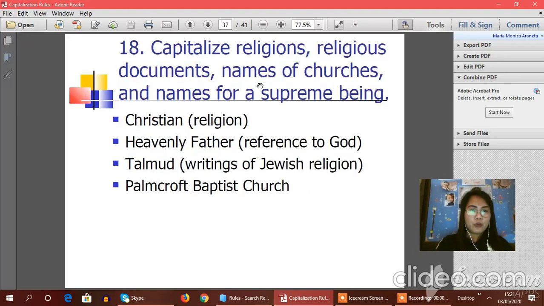Next we have rule number 18. Capitalize religions, religious documents, names of churches, and names for a supreme being. Christian is a religion. Heavenly Father is a reference to God. Talmud, writings of the Jewish religion. Paulcraft Baptist Church.